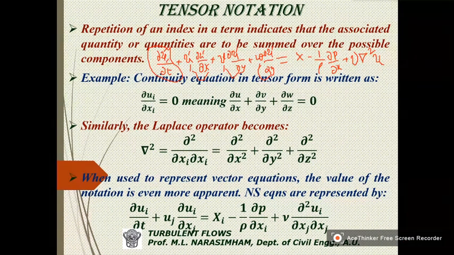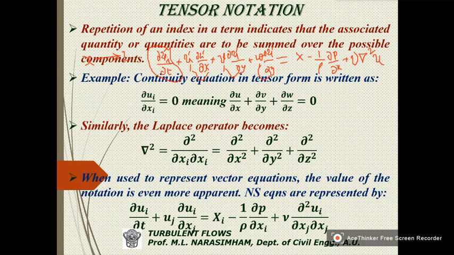So that means I am referring to the x direction, and the subscript is 1. So when I say here dou ui by dou t, then what will this be?